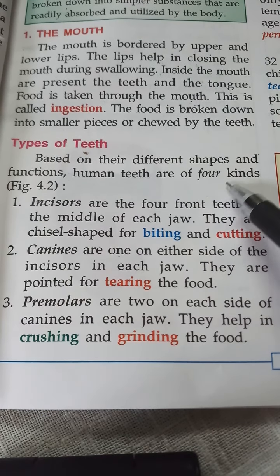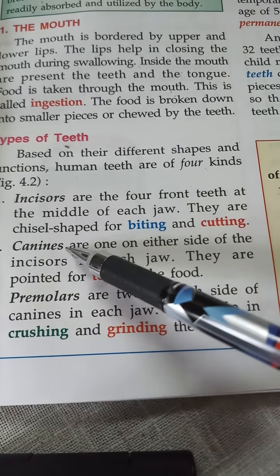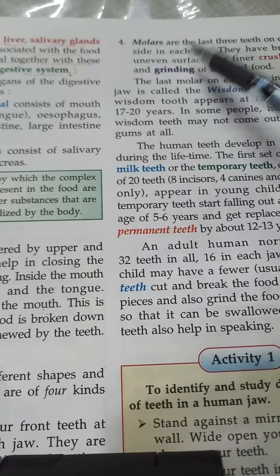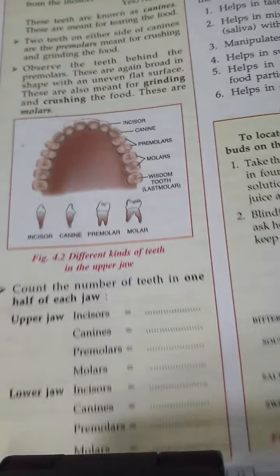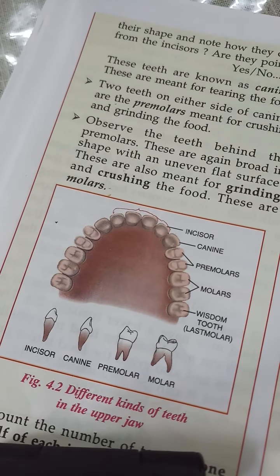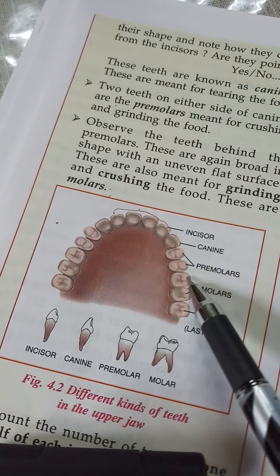There are 4 kinds of teeth in human beings: incisors, canine, premolar and molar. Let us see which are the teeth. Here one picture is there in the textbook. Only one jaw, upper or lower, is shown here.